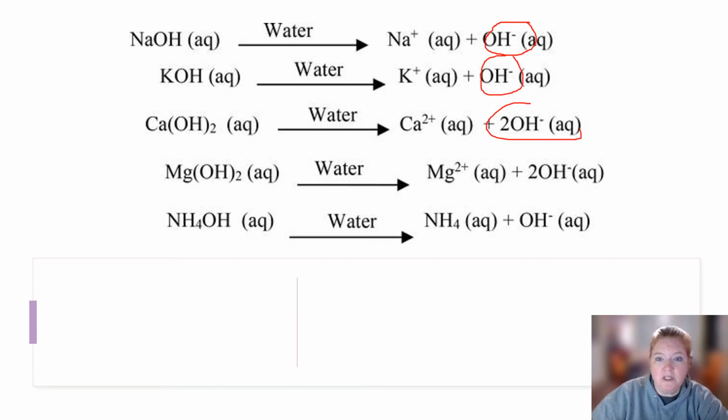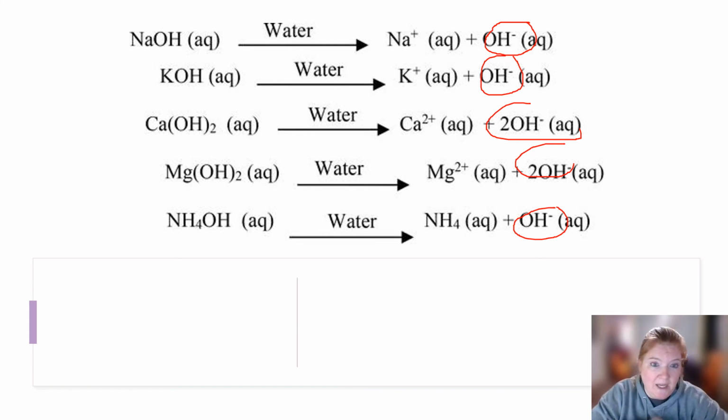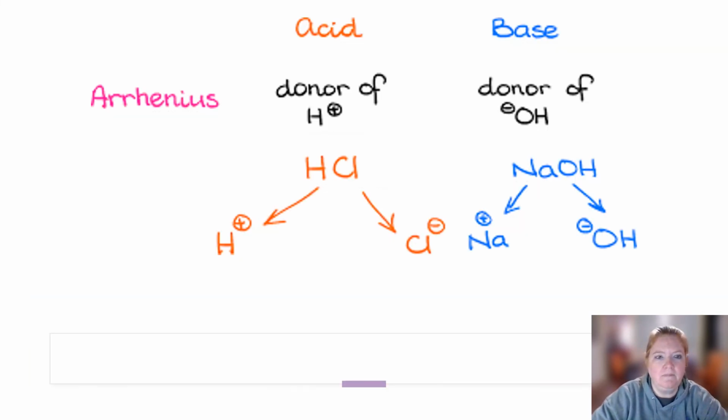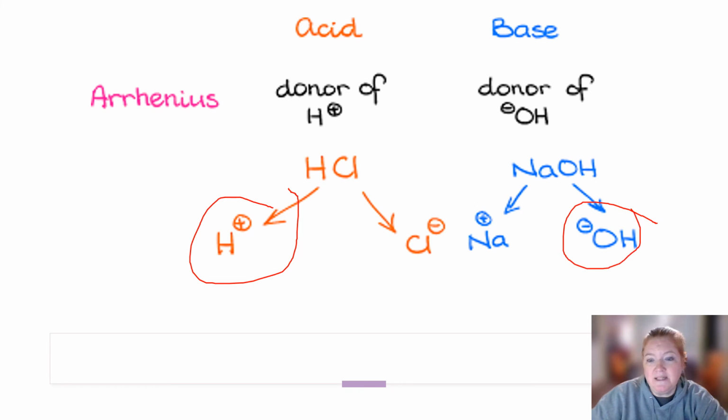OH negative. So Arrhenius acid gives away H pluses, Arrhenius base gives away OH negatives. Arrhenius acids: H plus, the only positive ion. Arrhenius base: OH negative, the only negative ion.